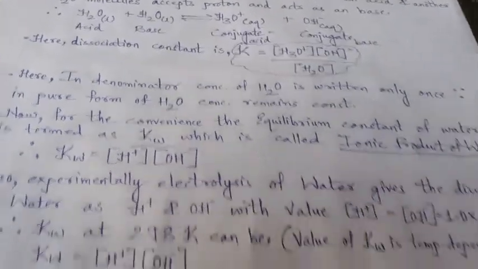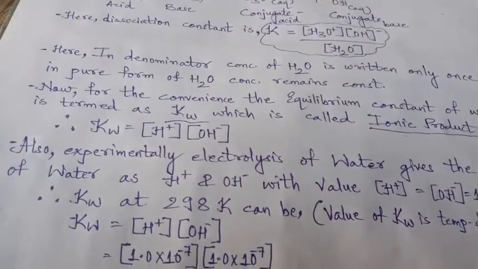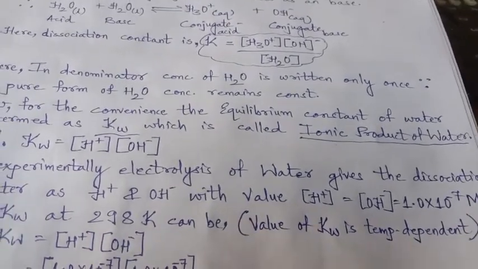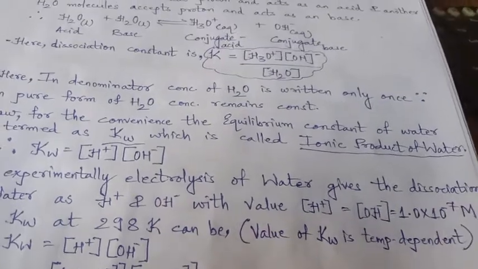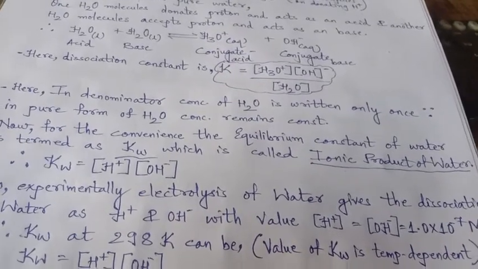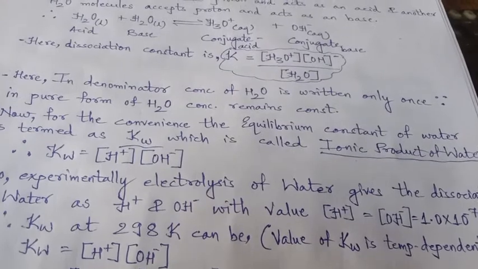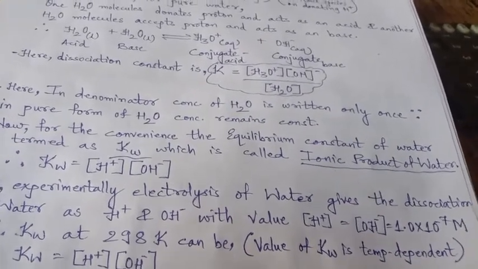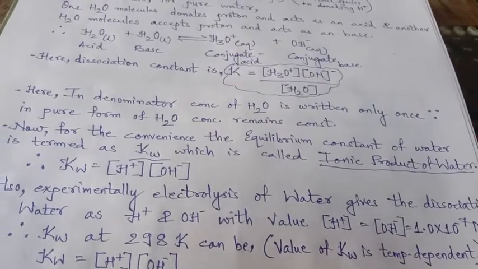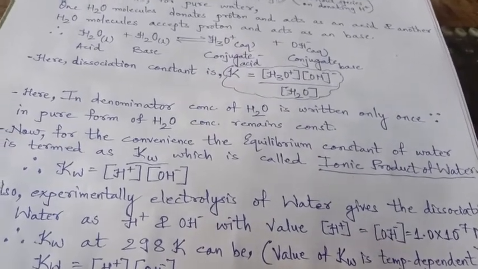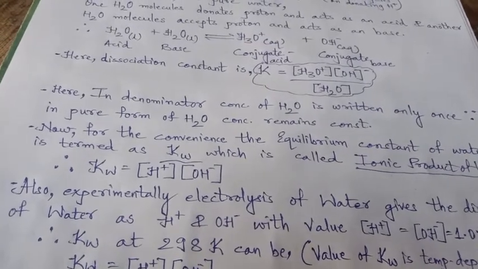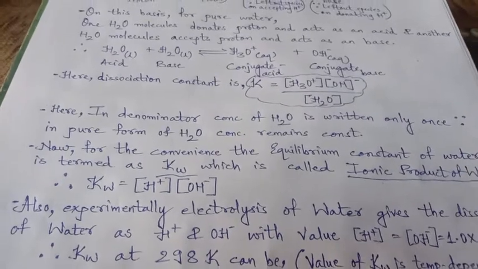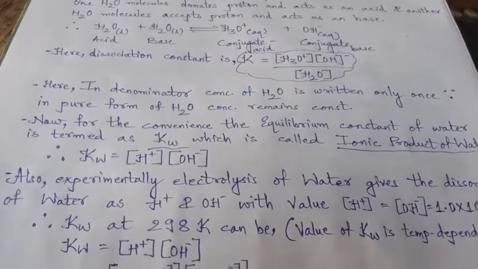Now, for convenience, the equilibrium constant of water is termed Kw, which is called the ionic product of water. When I say water, what is the ionic form of water? H2O, that is H plus and OH minus. So in ionic form, water is H plus and OH minus. These ions when multiplied give us the ionic product, which is symbolized as Kw, the equilibrium constant of water. Kw is equal to H plus times OH minus.